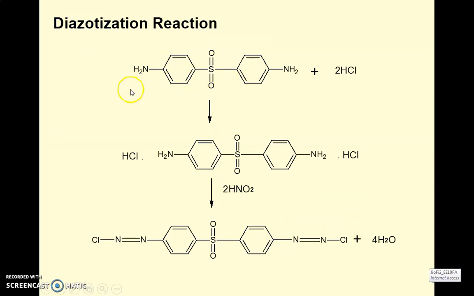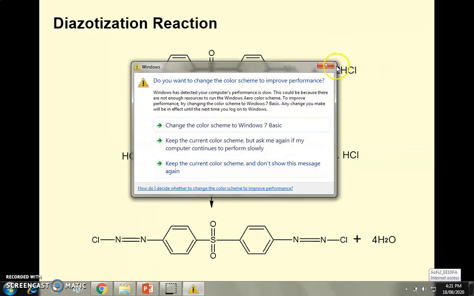So you can see that this is the structure of dapsone, which has two primary amino groups. This one is the first, this one is the second primary amino group. So in presence of HCl and NaNO2, that is the proper chemical reagent used in the diazotization reaction. In order to complete the diazotization reaction, NaNO2, sodium nitrite, and the HCl are the common ingredients. Temperature condition 2 to 10 degrees Celsius that we will use.